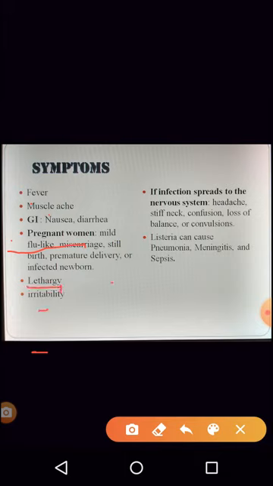Now if the infection spreads, that is if it is the other type, the invasive type, it can spread through the organs. It spreads through the nervous system. If it spreads to the nervous system, there is headache, and the neck becomes stiff. This is seen in children. There is confusion, there is loss of balance. And also there is double vision. This double vision is not very common here, and convulsions are seen.